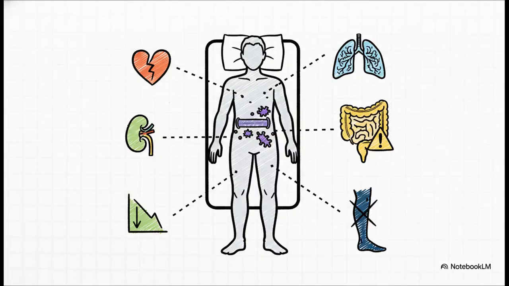But really, endoleaks are just one piece of the puzzle. The biggest threat after a repair like this is multi-organ failure from that initial massive shock. So we have to watch for everything: heart attacks, kidney failure from the low blood pressure, and respiratory failure, or ARDS. Then there are the surgery-specific complications, things like ischemic colitis, which we watch for with rising lactate levels, or abdominal compartment syndrome from all the fluid we gave him. And of course, we're always monitoring for problems with the graft itself, like limb ischemia, or the worst-case scenario down the line, a graft infection.